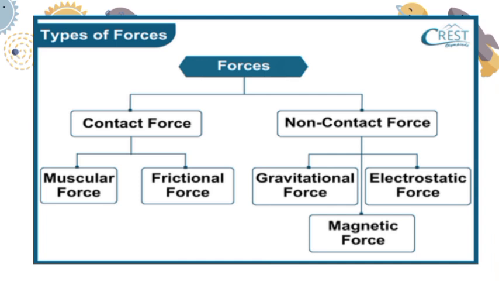Let's discuss them one by one. But first of all, let's understand what do you mean by the word contact and non-contact force. Now, contact force is a force which acts when two objects come in contact with each other. Now, non-contact forces are the forces which act when two objects are not in contact with each other.